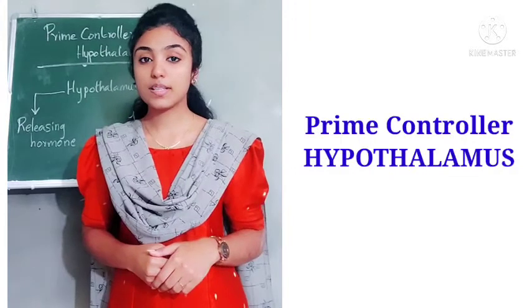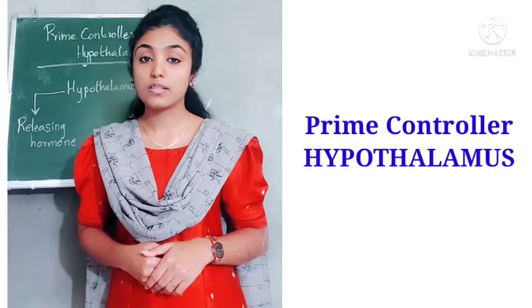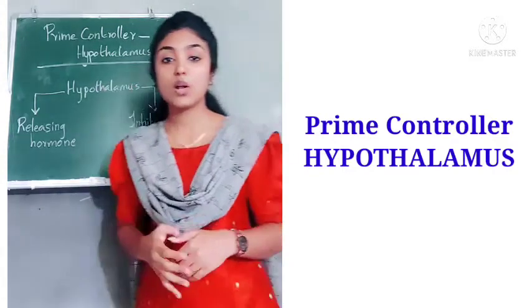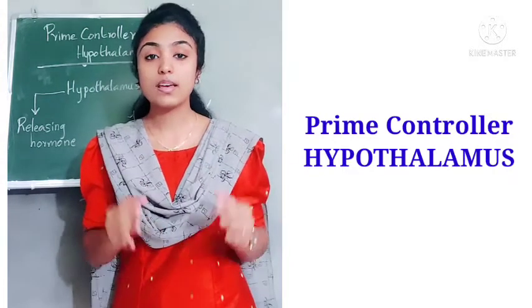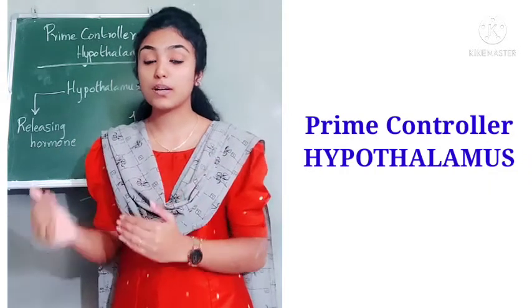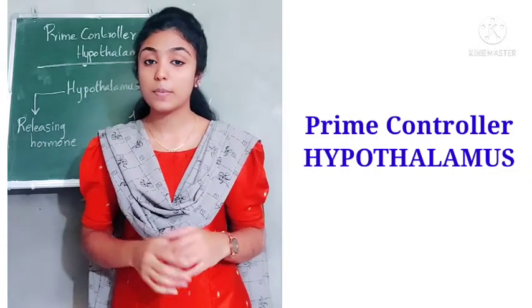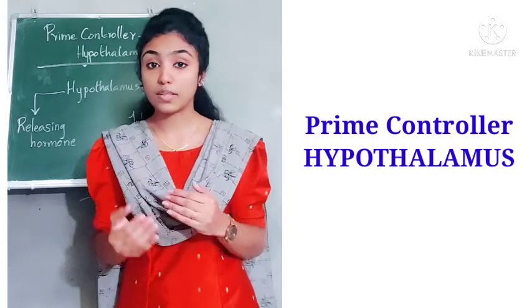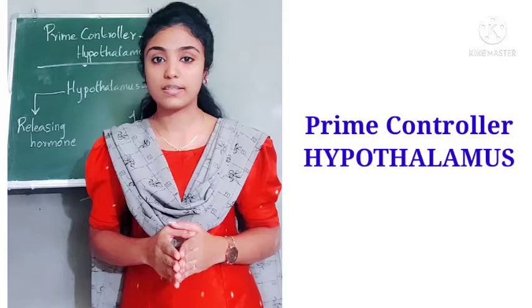Now we shall discuss the prime controller. So the prime controller is the hypothalamus. We already know that the hypothalamus is a part of the brain, and it is also the prime controller of the endocrine system. Prime controller means the hypothalamus controls all the activities of the endocrine glands.